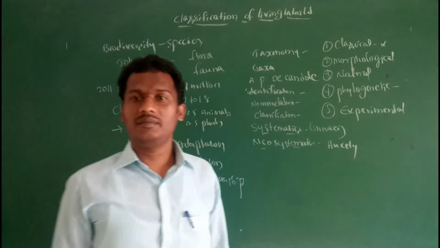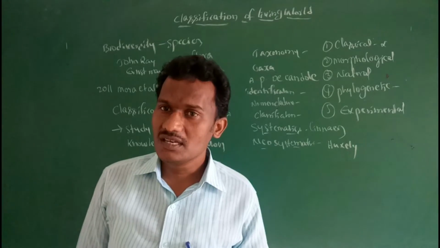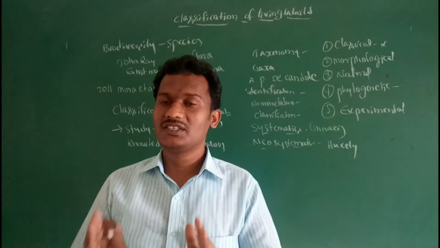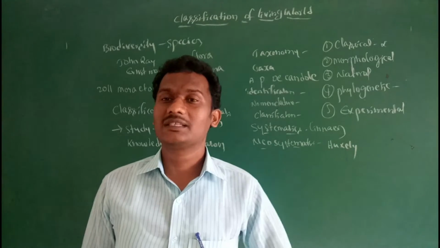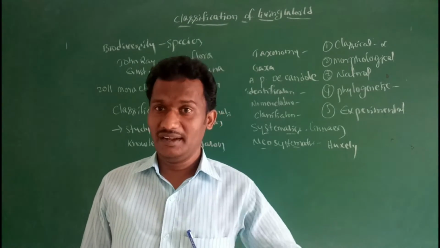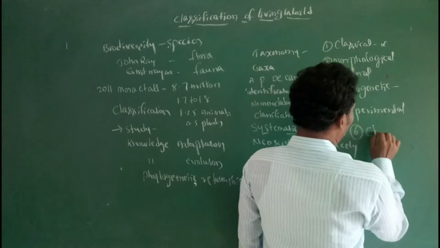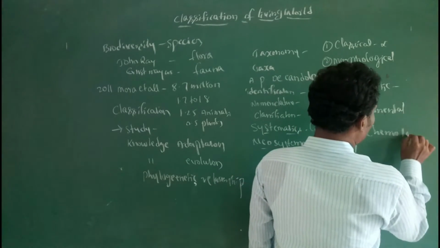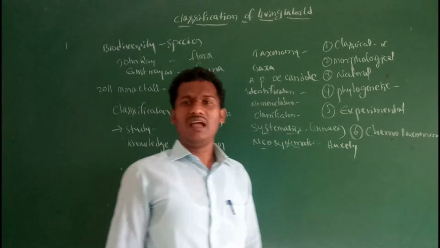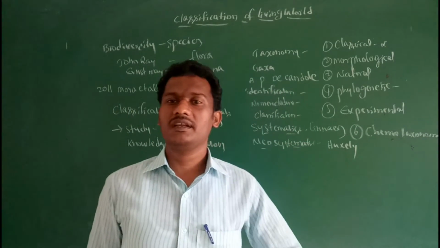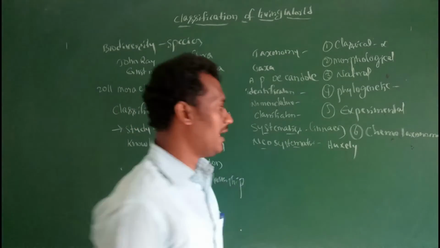Here we consider genetic relationship: classifying living organisms based on experimental evidence of genetic relationship. Sixth, chemical taxonomy, or chemotaxonomy, based on what types of biochemicals are present in the cells or bodies of organisms.